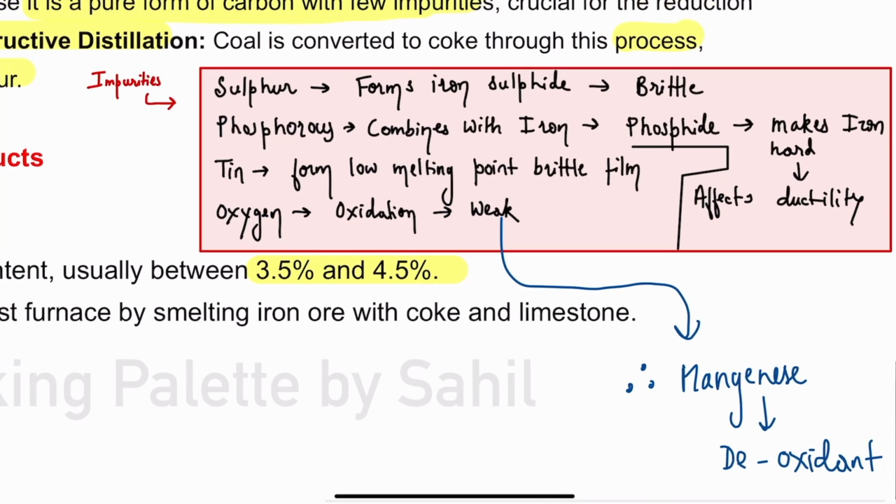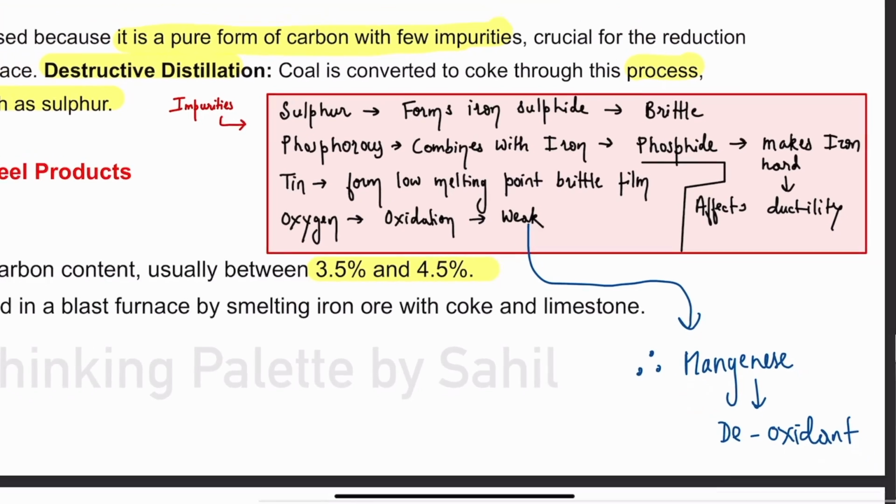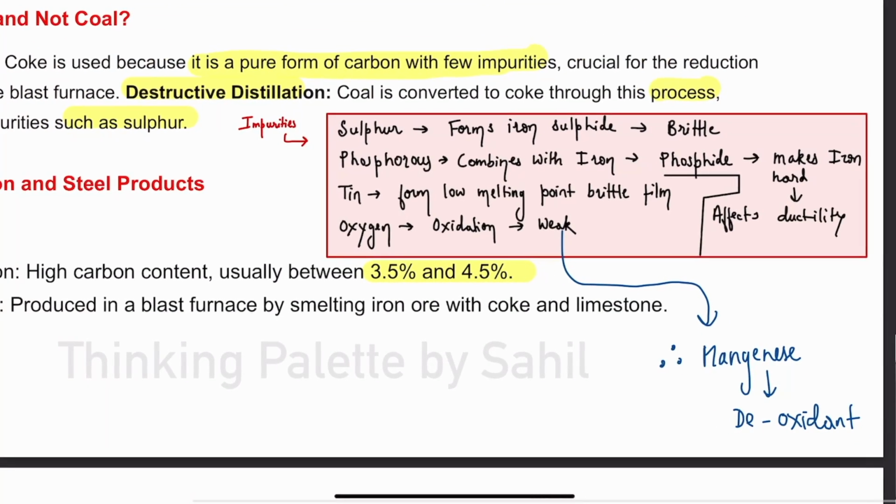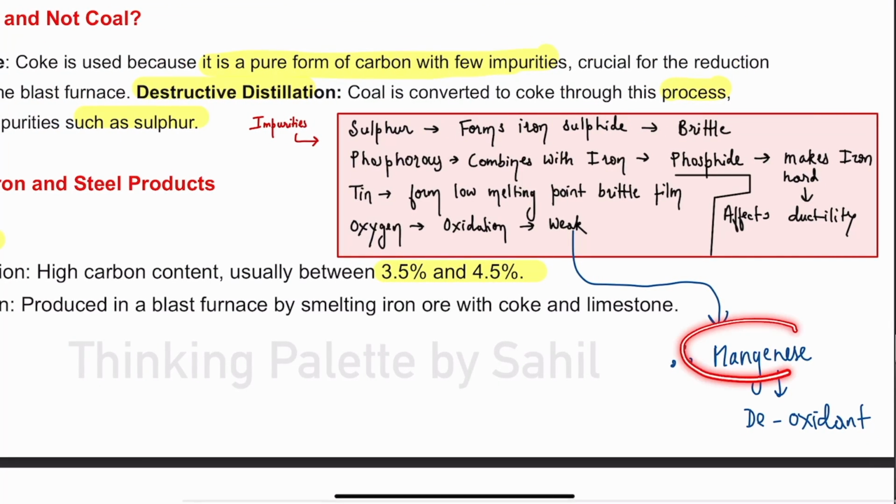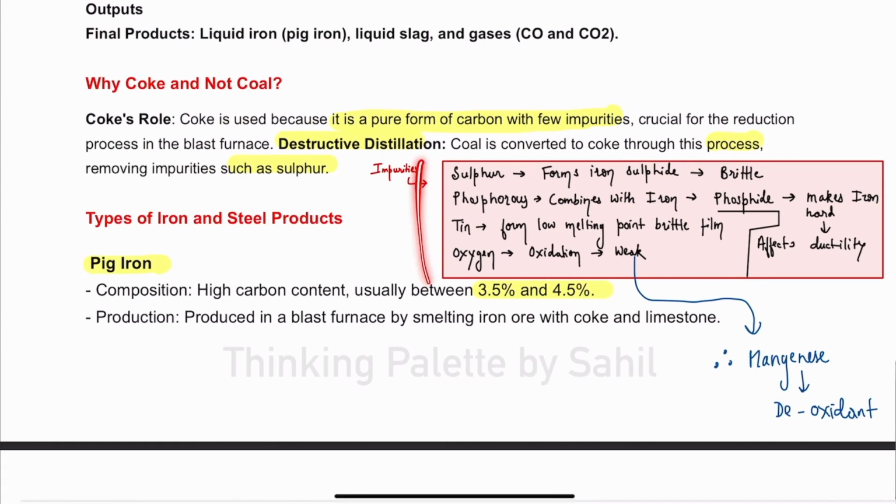Now, we'll be reading about manganese also. Basically, guys, when steel is made, manganese is added. Why is manganese added? Because manganese is a deoxidant. So the oxidation that has been done by the oxygen, that deoxidation is done by manganese. So these are the major impurities, and how they impact iron ore we have seen for prelims. There might be a question on this particular topic. I hope you've understood it.